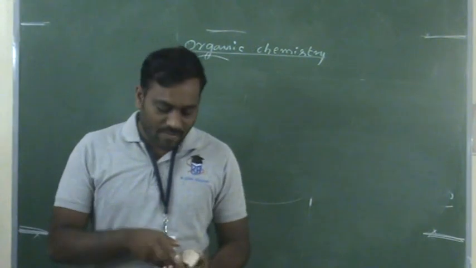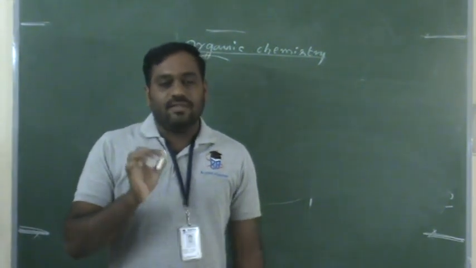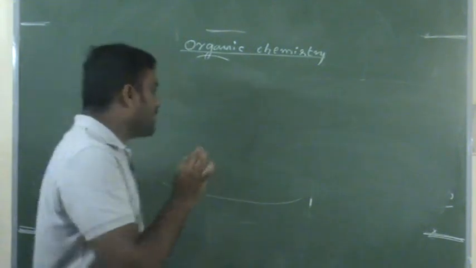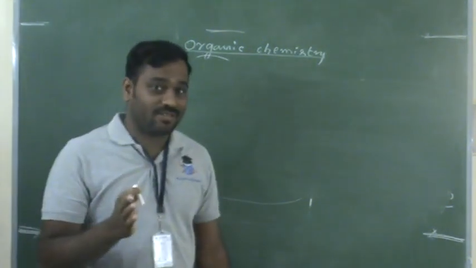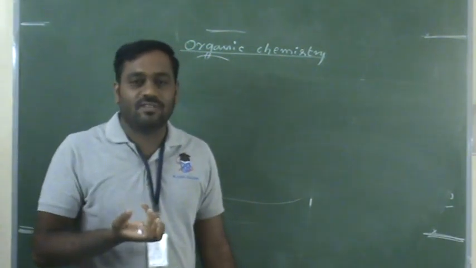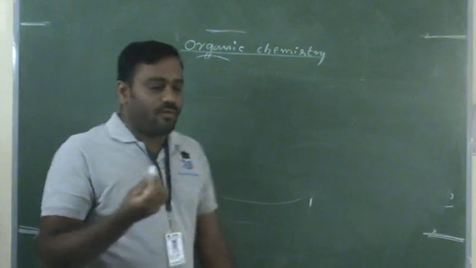What is the main importance of these halogen compounds in our day-to-day life? It is the best drug. I think you may have heard that nowadays the best drug for treatment of corona disease is chloroquine.